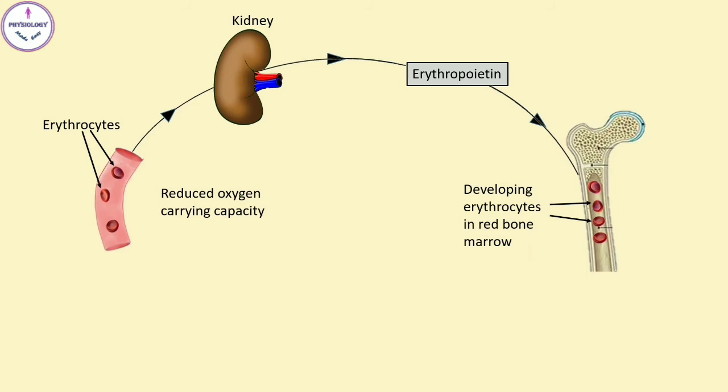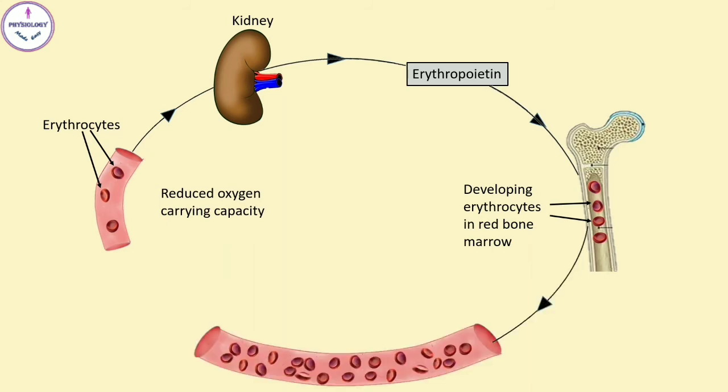It also promotes every stage of maturation of RBCs as well as their release into the peripheral circulation from bone marrow. Thus, it increases the number of RBCs in peripheral circulation, which now carry more amount of oxygen, and thus hypoxia gets corrected. About 90% of the erythropoietin is formed in kidneys and the remainder is formed mainly in the liver. So this mechanism is the most powerful and most important mechanism controlling the RBC production.